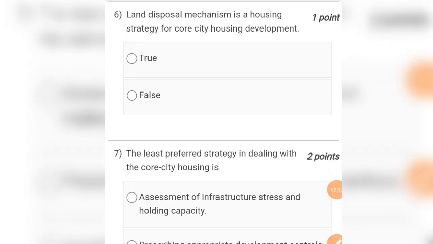Okay, question number 6 is, land disposal mechanism is a housing strategy for core city housing development. Options are true or false. We just have to answer whether the given statement is true or false. So the answer for this question will be false. The given statement is false.